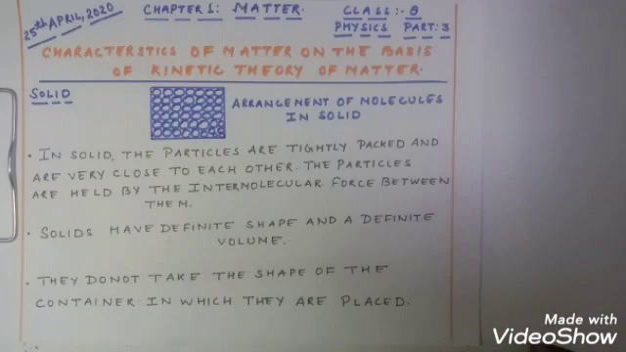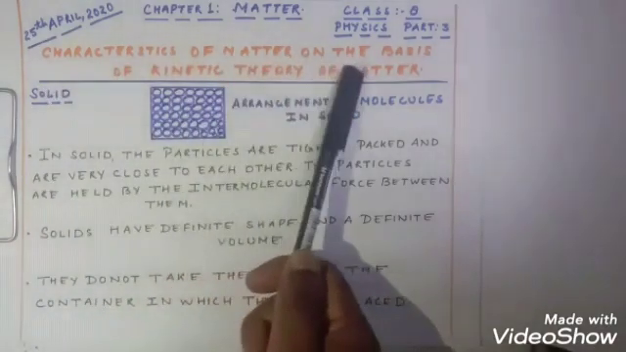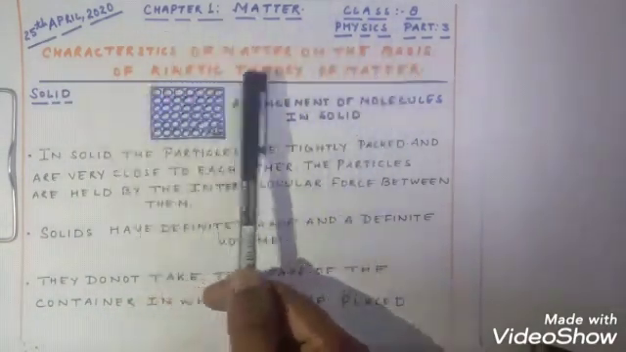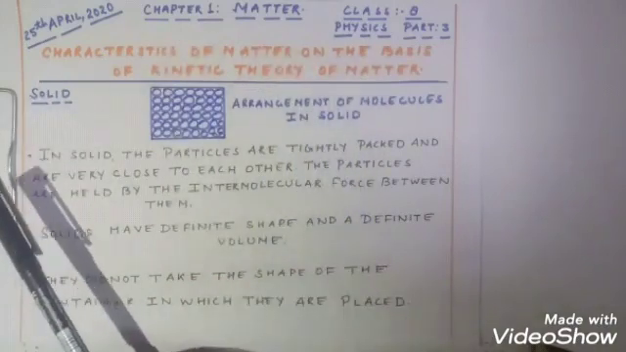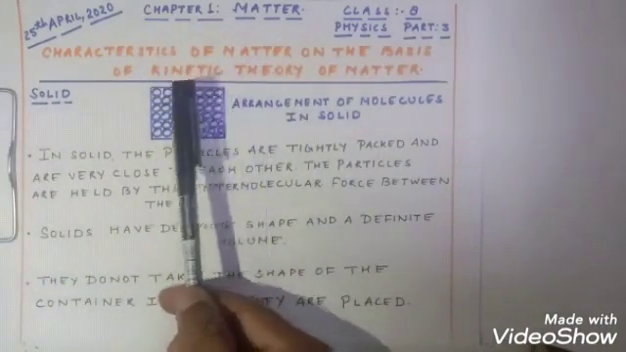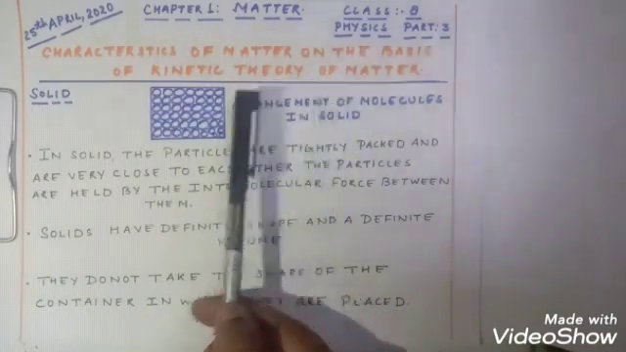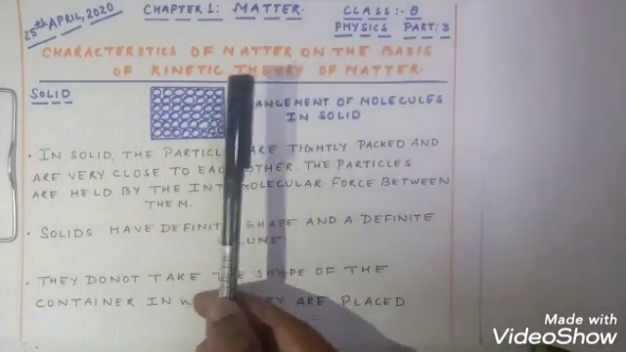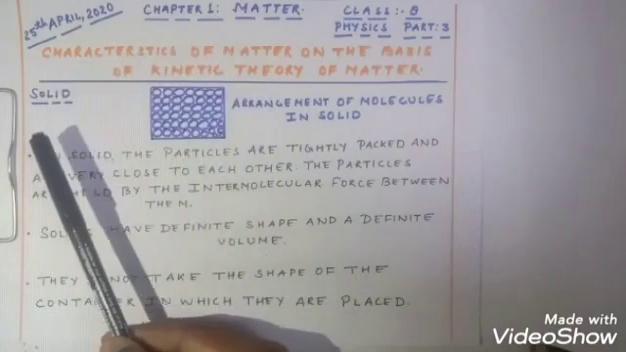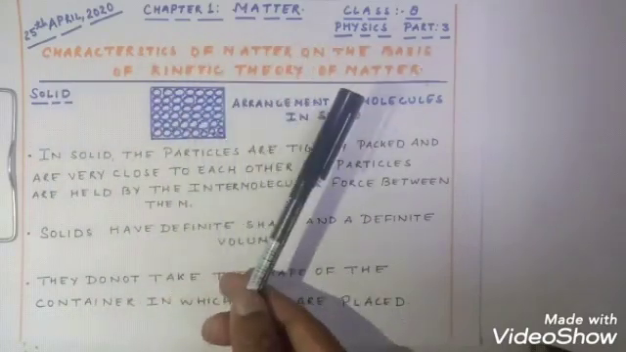Today we are going to start with the third part of the very first chapter, matter. Last time I explained what the kinetic theory of matter is. Today I am going to start with a very fresh topic, that is characteristics of matter on the basis of the kinetic theory of matter. Last time we went through the molecular arrangement of solid, liquid and gas, as matter is divided into three states: solid, liquid and gas.